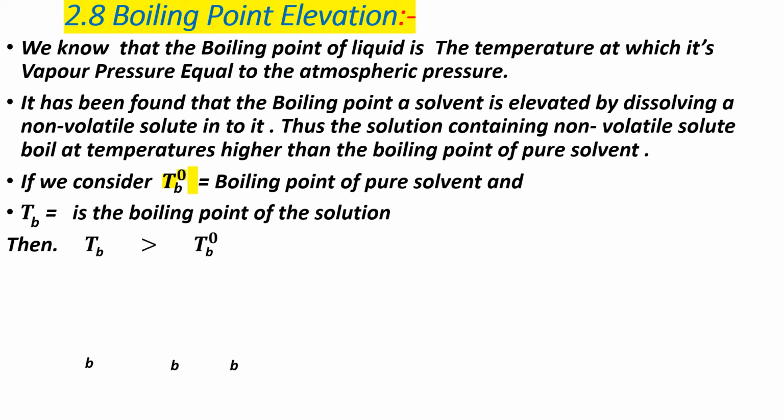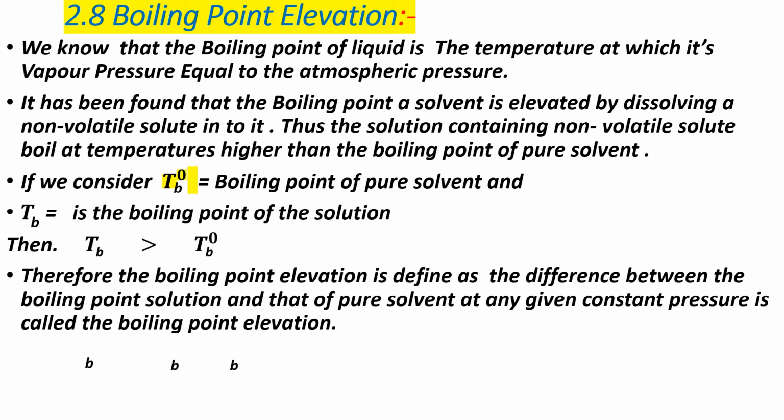TB, the boiling point of solution, is greater than T0B, the boiling point of pure solvent. सॉल्यूशन का बॉइलिंग पॉइंट प्योर सॉल्वेंट का बॉइलिंग पॉइंट से ज़्यादा होता है. That is, TB is greater than T0B.